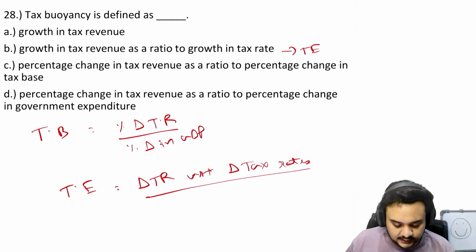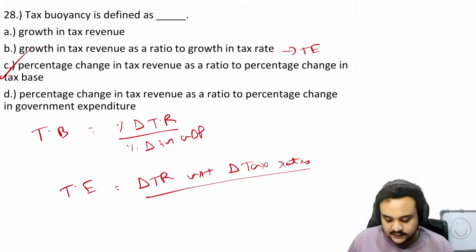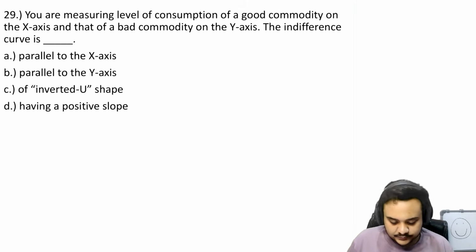Okay, so then we have percentage change in tax revenue as a ratio to percentage change in tax base. Yes, that is correct. What was the last option? To percentage change in government expenditure. No, that is not the case. So tax base will be the most appropriate answer in this question. Okay, so moving on.